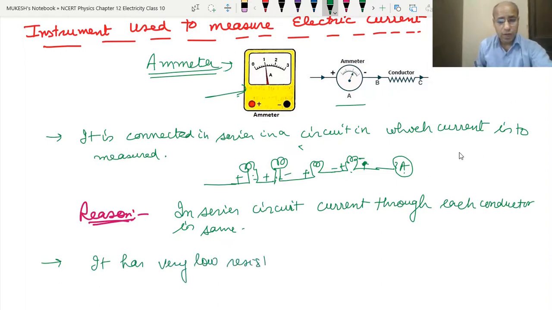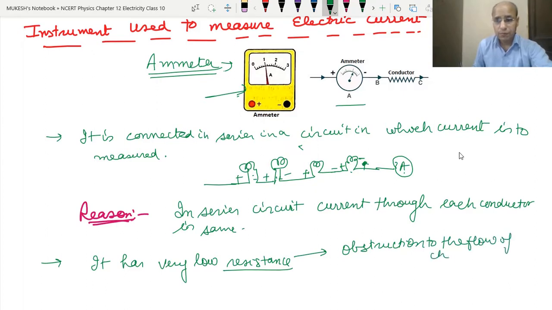Now there is one new word, resistance. What is resistance? It means the obstruction to the flow of charge. Just like in mechanics we studied friction, which opposes the motion of an object, in the same way resistance is an inherent property of a conductor which opposes the flow of charge or flow of current.